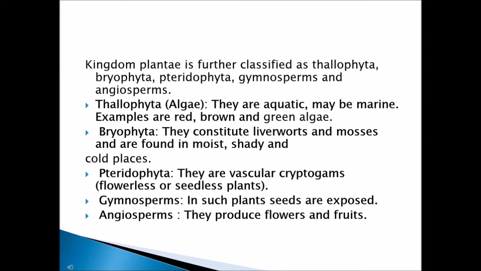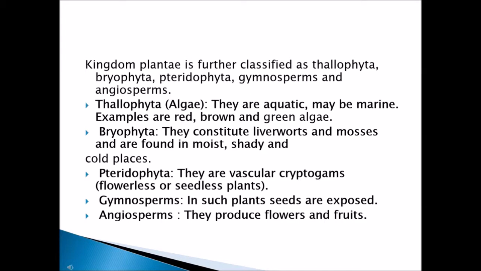The plant kingdom is classified as Thallophyta, Bryophyta, Pteridophyta, Gymnosperms and Angiosperms. These are the 5 divisions of kingdom Plantae. Now we are going to see those divisions one by one, like what types of organisms are present in each of the divisions.